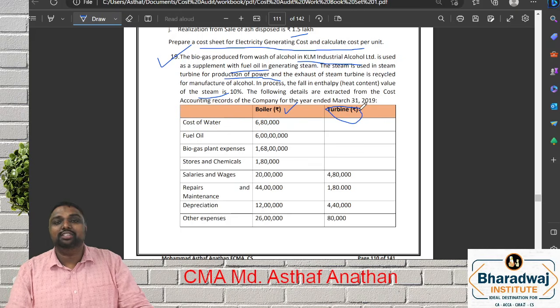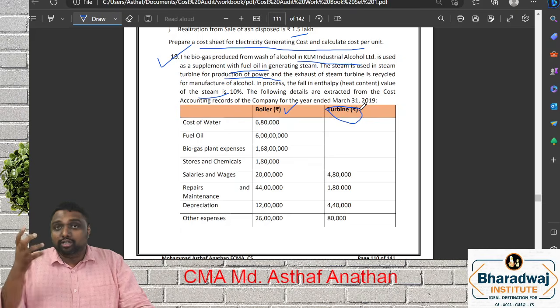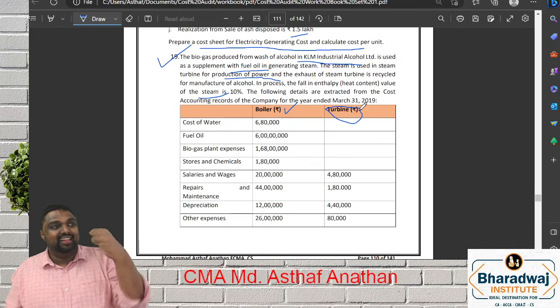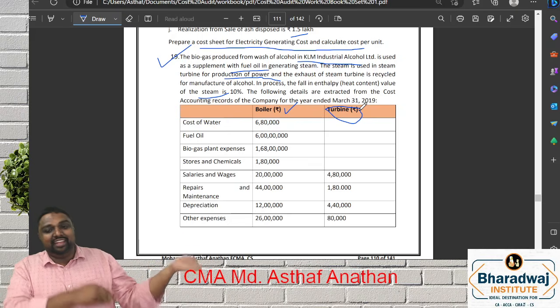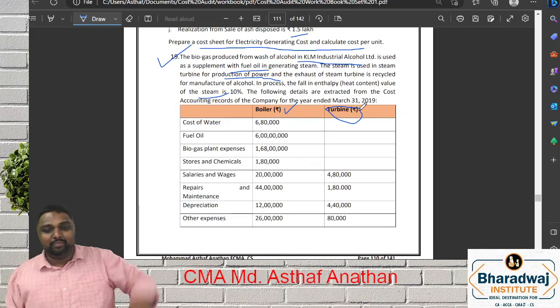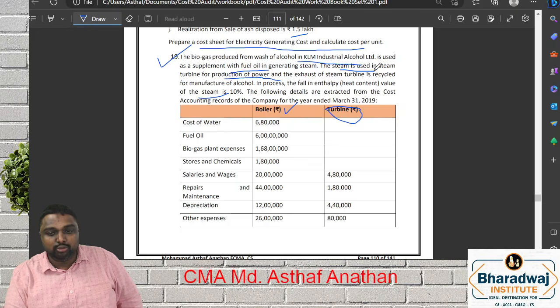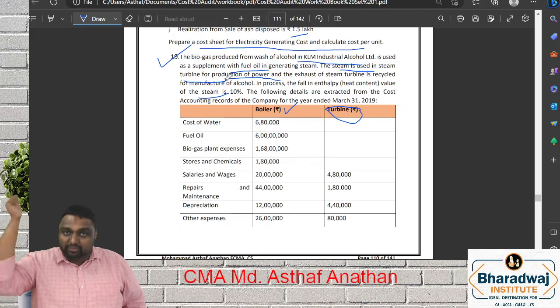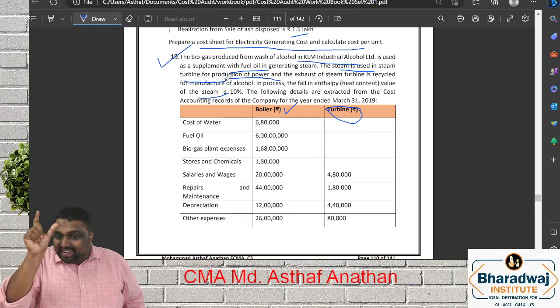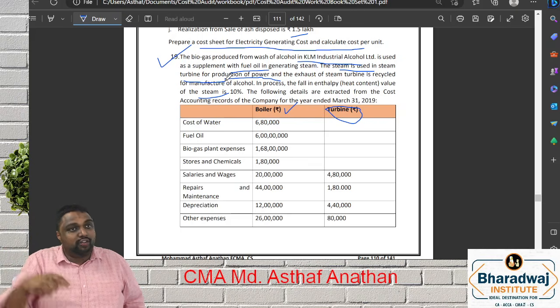Now we'll go. This turbine is used for what? Power generation. This boiler is used for what? Steam generation. So for the turbine we have to give input. That input, which you get from the boiler, the steam you are generating, will be shifted into the turbine. They said very clear. The steam is used in the steam turbine for production of power. Underline the word. From the boiler you will get the steam, and that steam will be used for production of power in the turbine.